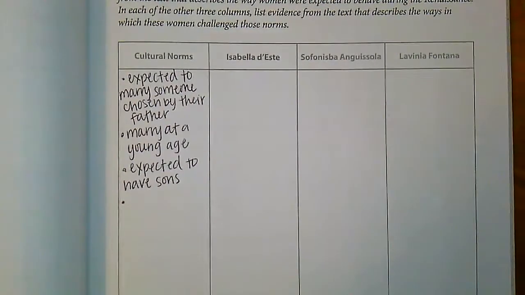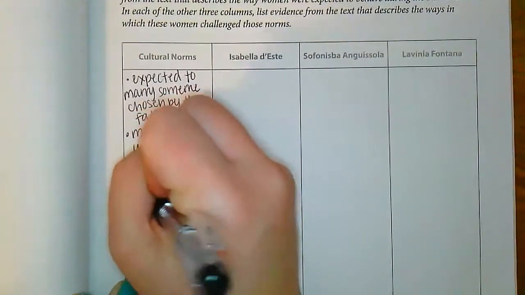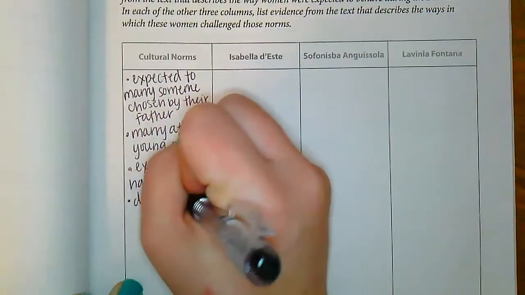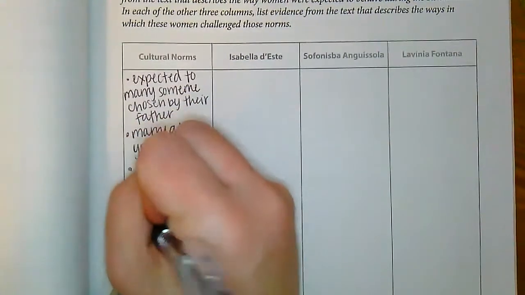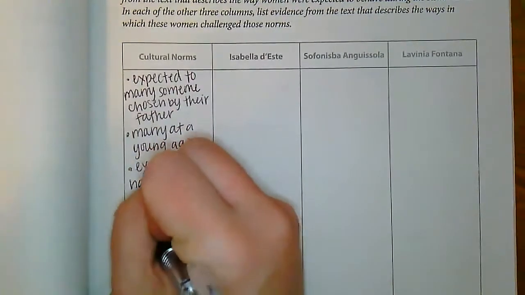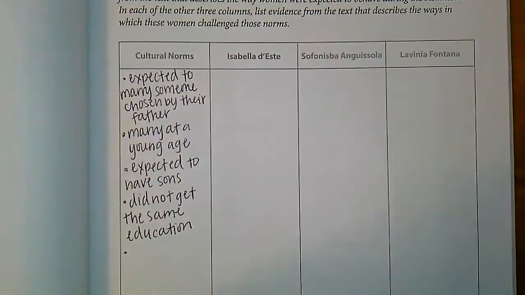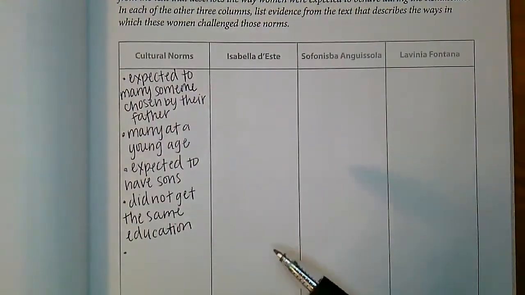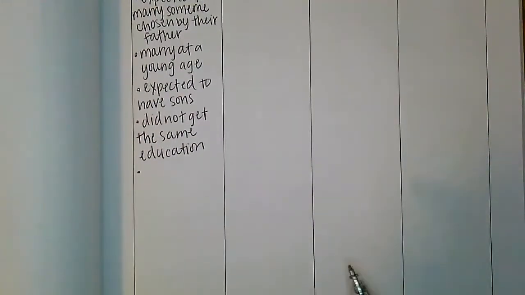Another thing that I see from this chapter, they did not get the same education as boys or men did. That's because they were supposed to stay home and take care of children and things like that. So they didn't really see that giving education to women was important during this time. Let's keep looking through the chapter.